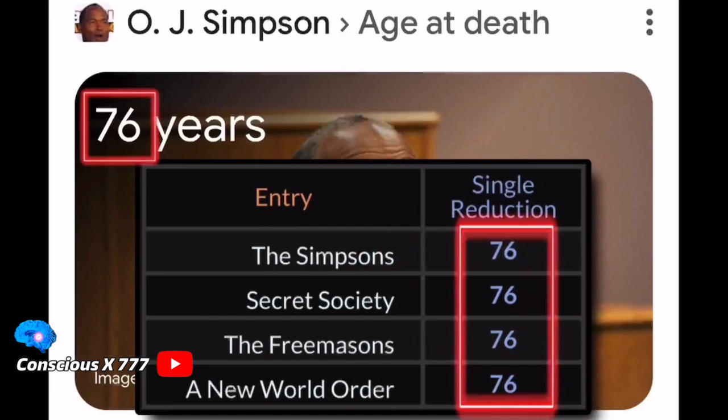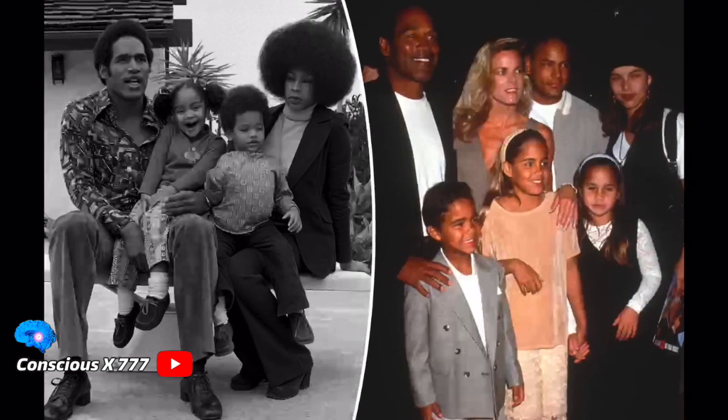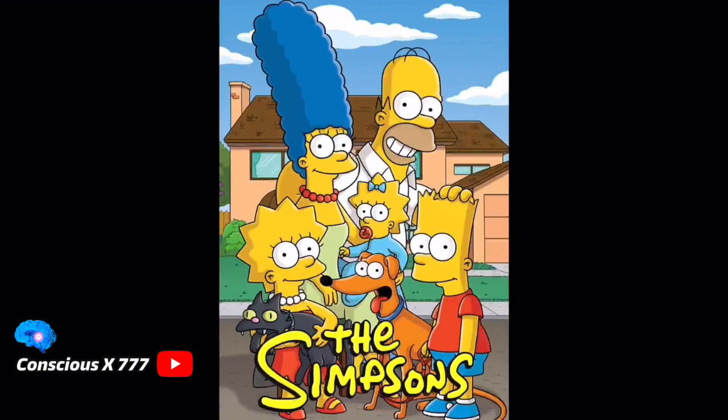And then OJ faked his death at 76, and The Simpsons equals 76. Secret Society is 76. The Freemasons is 76. And a NWO is also 76. And the reason why The Simpsons matches up with a New World Order, The Simpsons is revealing the New World Order, which is yellow people. As you can see, most of the characters in Simpsons are yellow, and this is all by design. Because if you notice the riddle that's going on here, The Simpsons is promoting an all-yellow family and an all-yellow society.